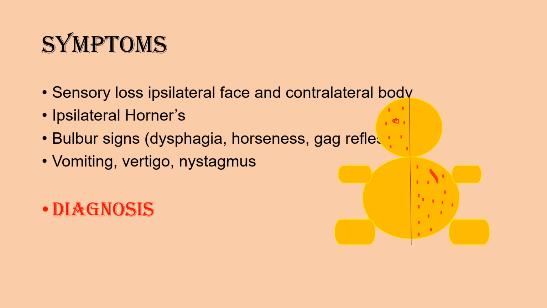If a patient has sensory loss, ipsilateral face and contralateral body, there are also ipsilateral Horner syndrome and bulbar signs that are dysphagia, hoarseness, gag reflex that represent the lower cranial nerves, that is 9, 10, 11, 12, and vomiting, vertigo, nystagmus. The diagnosis is posterior inferior cerebellar artery that supplies lateral medulla.